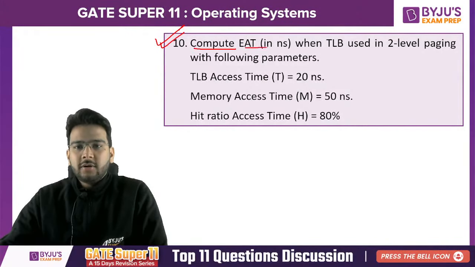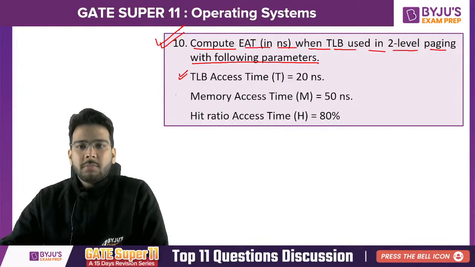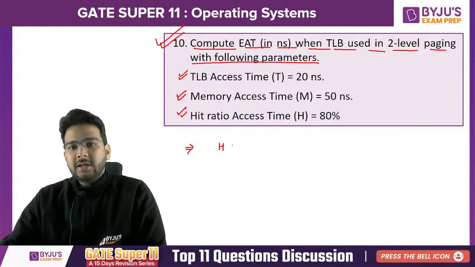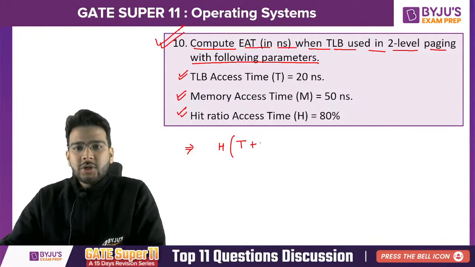Compute effective address time in nanoseconds when TLB is used in two-level paging with the following parameters. So TLB access time is given to us, memory access time is given to us, hit ratio is given to us. What is the formula? If it is a hit in TLB, then TLB access time is required. With the TLB we perform the address translation and then we access the main memory.